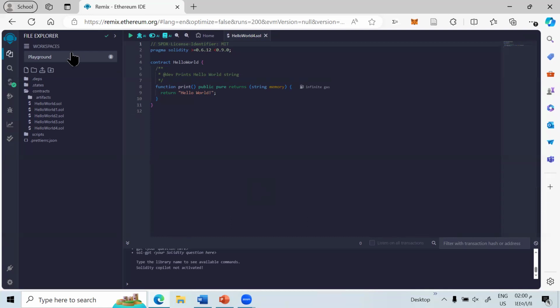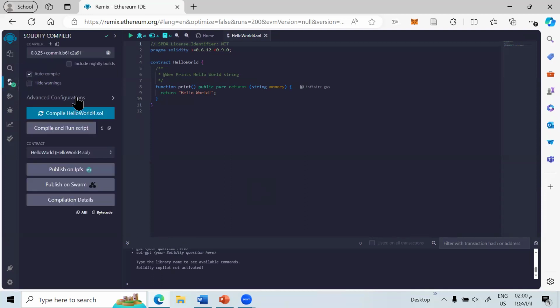Also, about the compile tab, here we have a compile button. This is the compile tab. This component is crucial for validating your code. Once you have written or edited your code in the editor panel, you need to compile it. Compiling the code checks for errors and ensures that it is syntactically correct and ready for deployment on the blockchain.